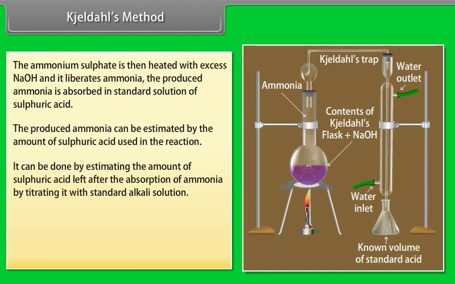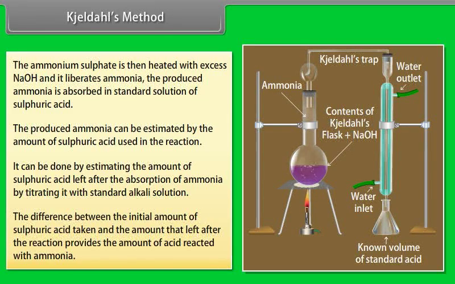It can be done by estimating the amount of sulfuric acid left after the absorption of ammonia by titrating it with standard alkali solution. The difference between the initial amount of sulfuric acid taken and the amount left after the reaction gives the amount of acid reacted with ammonia.